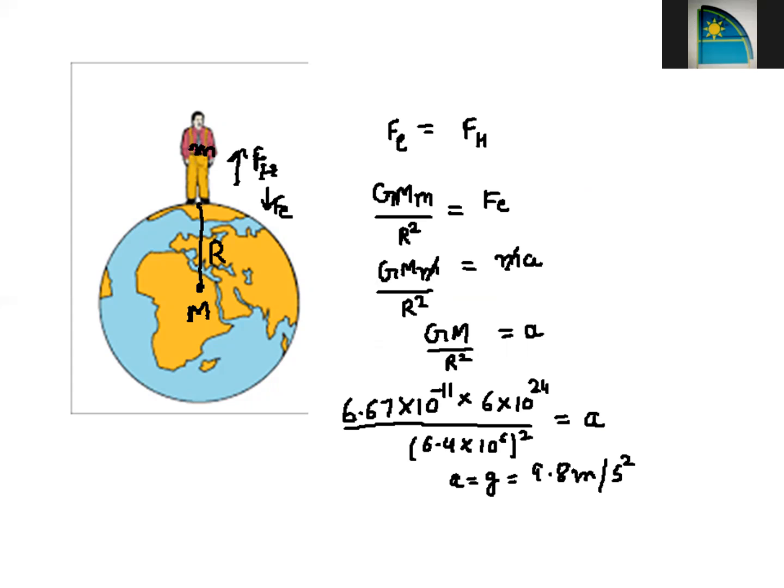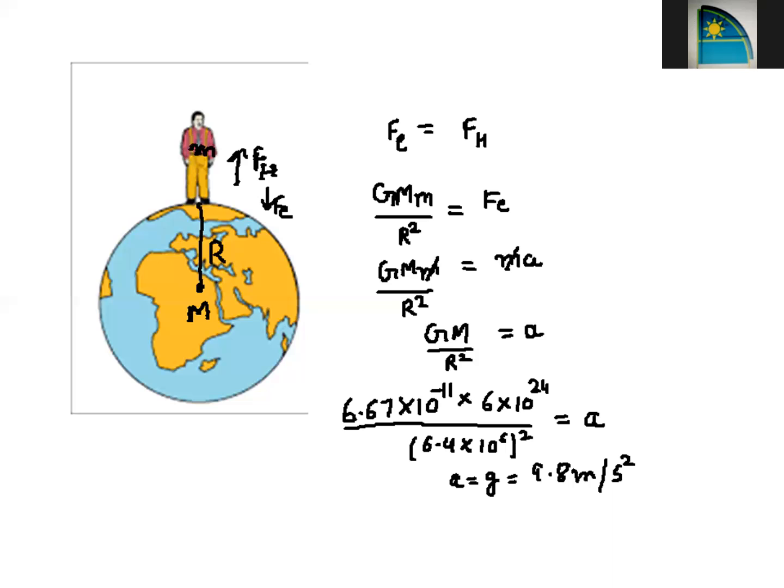This is a kind of acceleration. Now one more thing we have to remember is that capital G is a universal constant, but small g is variable. As you can see, small g or acceleration depends upon the mass of the body which is pulling us, and it also depends upon the distance between the two bodies. So if you go to the moon, the acceleration produced in any body is 1 by 6 times that on the earth.